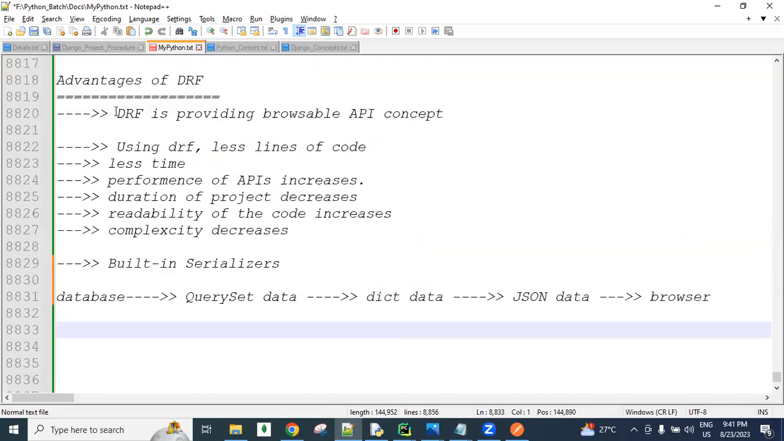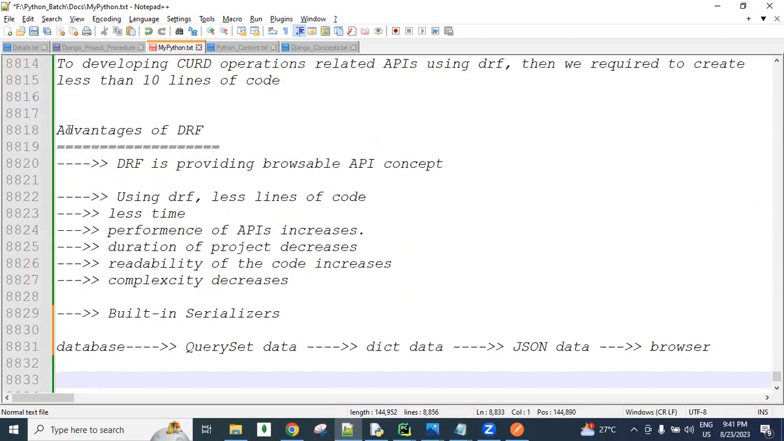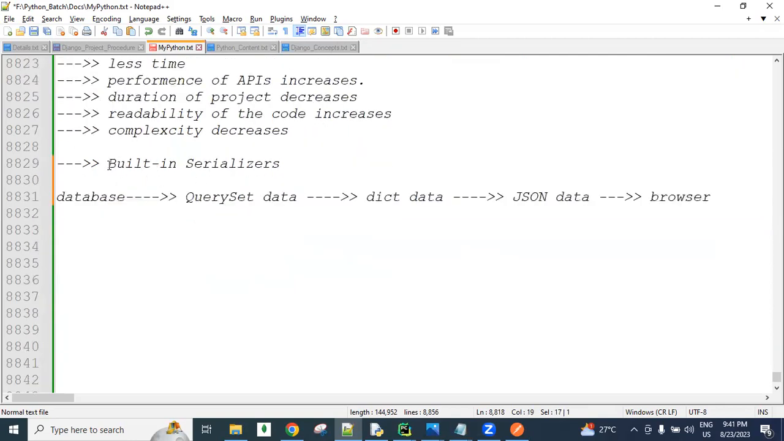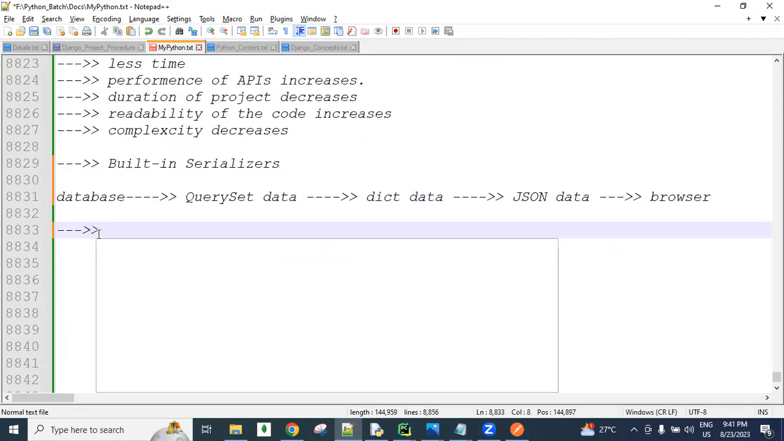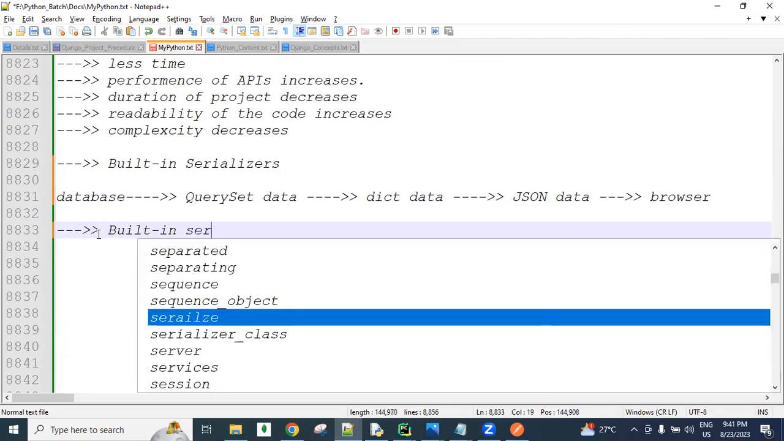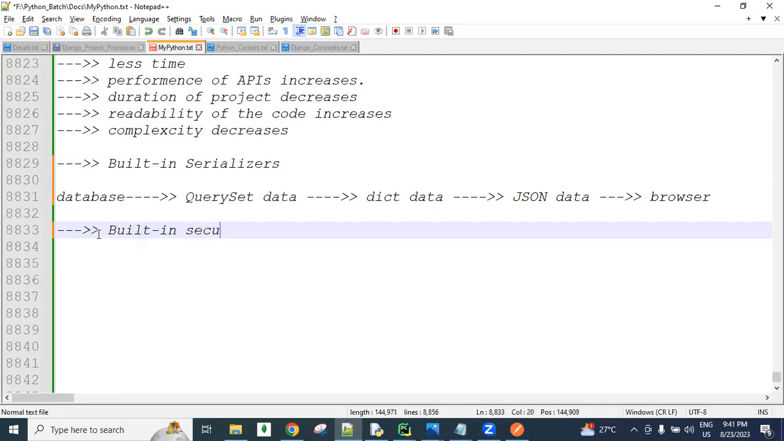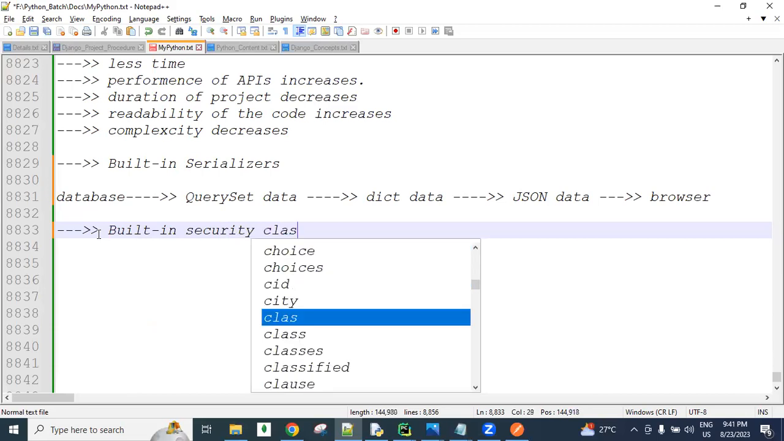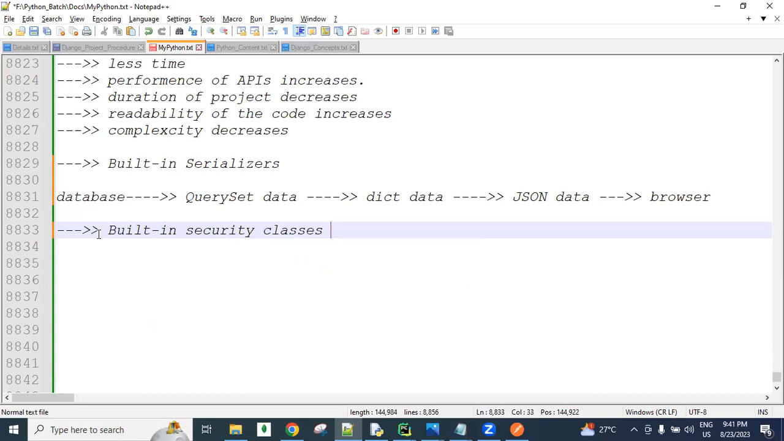So why is this Django REST framework in demand, or what are the advantages of Django REST framework? This is also one of the advantages. And next, guys, built-in security mechanisms. There are built-in security classes provided. This is also one of the best benefits of Django REST framework.